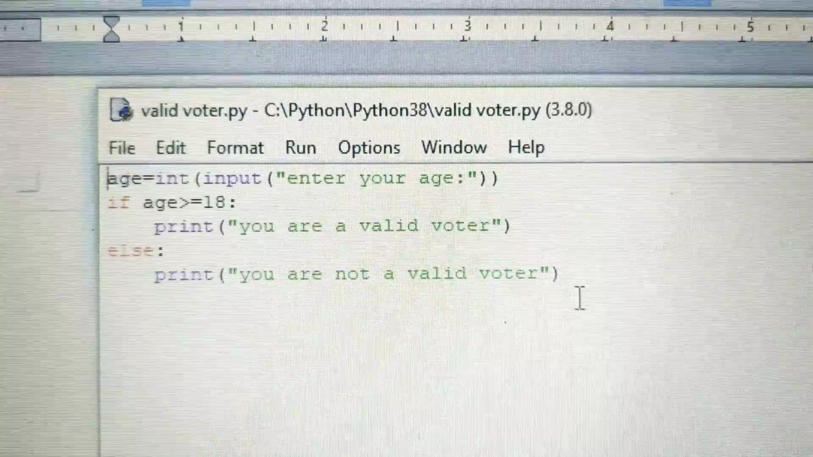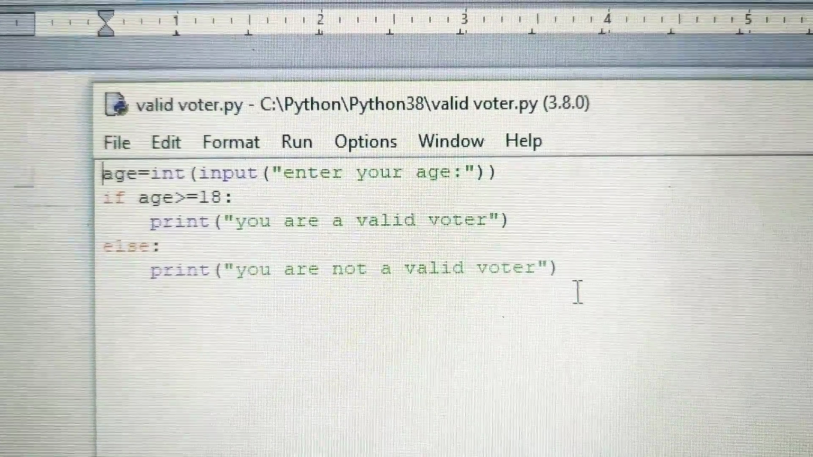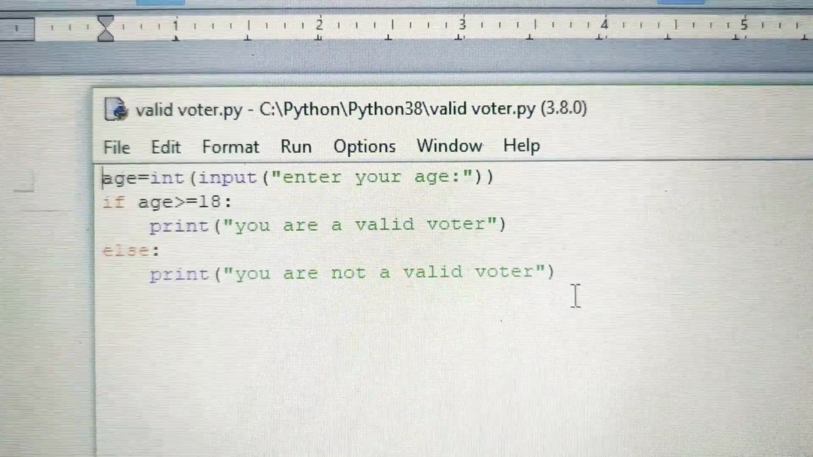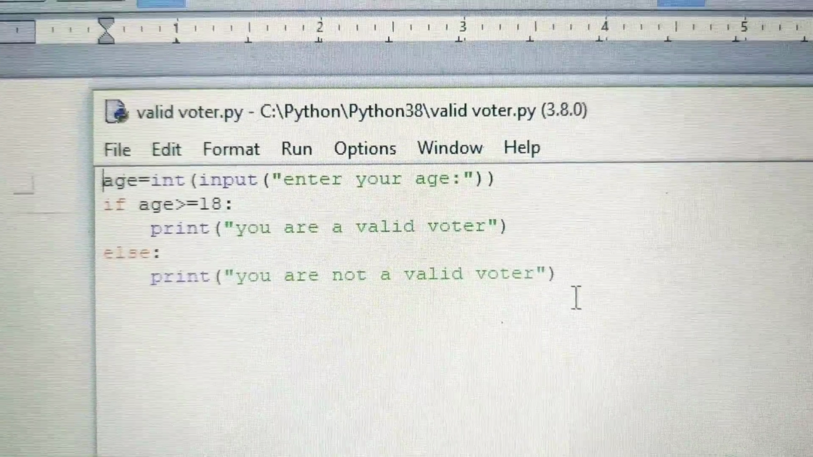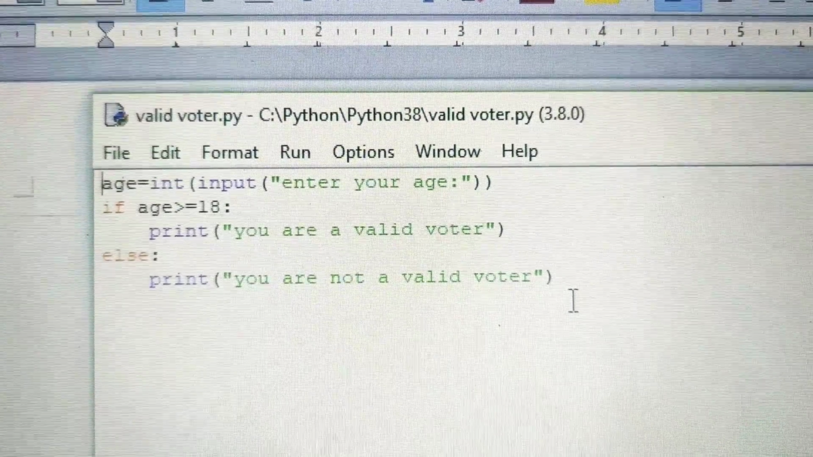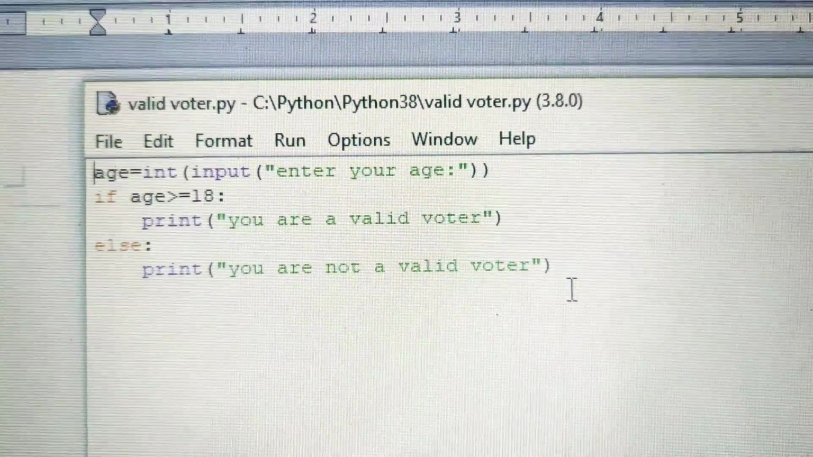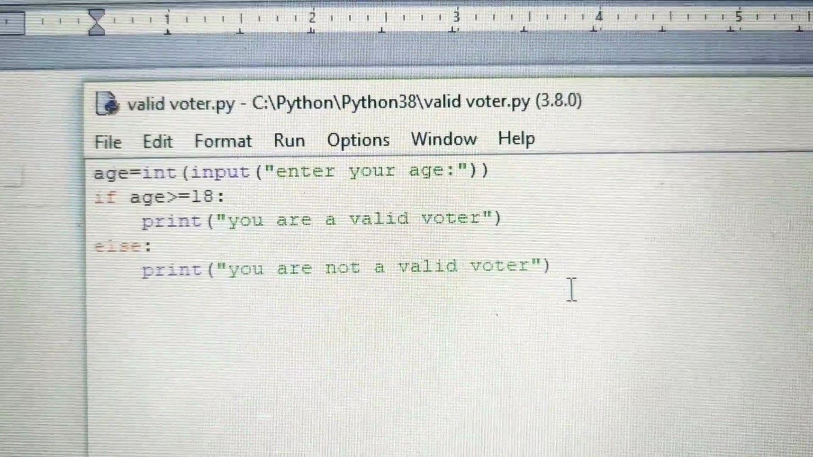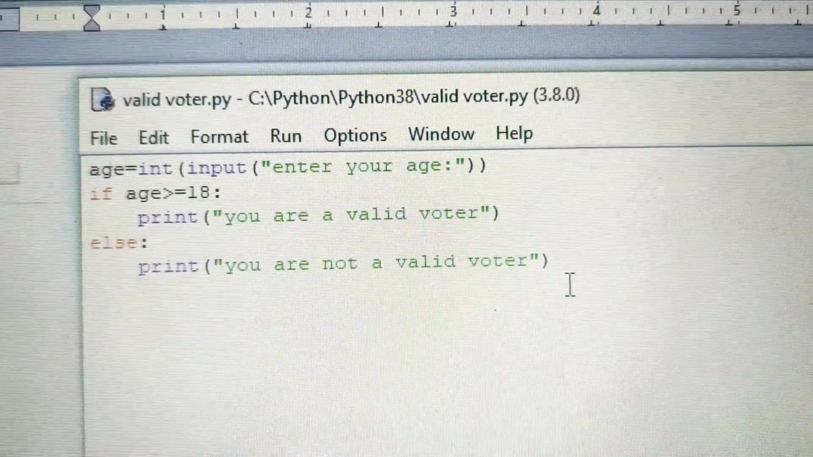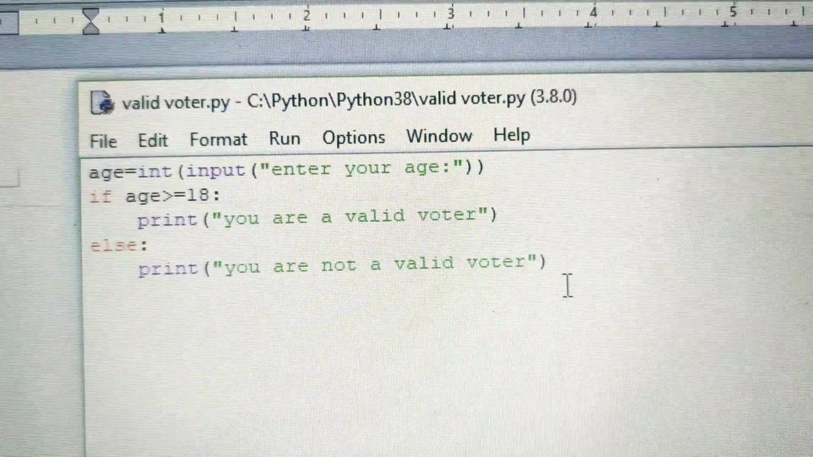After if you write the condition, and this condition can either be true or false. It means it returns a Boolean value. If age is greater than or equal to 18, it means if the condition comes out to be true, then what is executed? You are a valid voter. If the condition comes out to be false, then what is executed? You are not a valid voter.